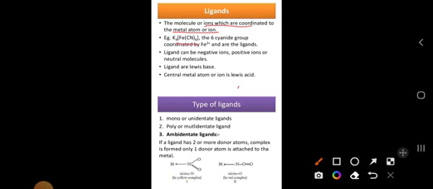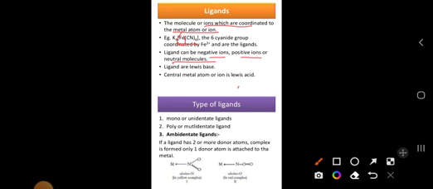Fe is the central metal atom, and here we have 6 ligands. The ligands are giving electrons to the Fe, so the ligands are surrounding the Fe atom. CN is a negative ligand. The ligands can be negative ions, positive ions and also neutral ions.